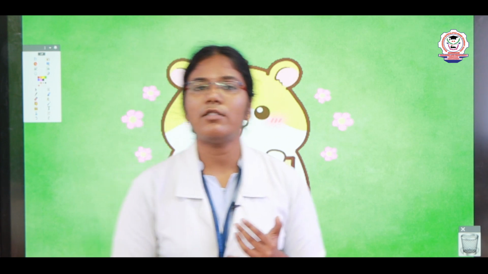Yes, children. With this, I would like to recap what we learnt in this session. First we learnt about the Delhi Sultanate, that is, Muslim rulers. Next we discussed the five important dynasties: the Slave or Mamluk dynasty, the Khilji dynasty, the Tughlaq dynasty, the Sayyid dynasty, and the Lodi dynasty. In that we discussed the Mamluk dynasty or slave dynasty.